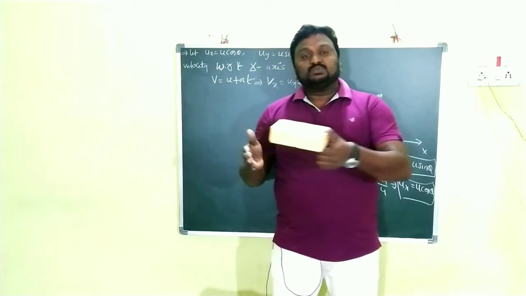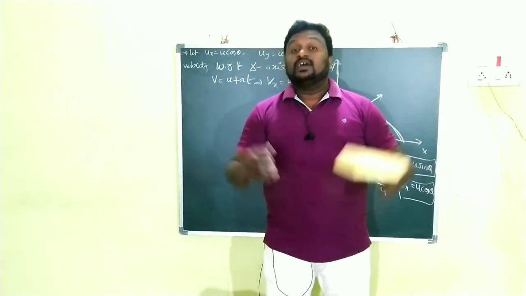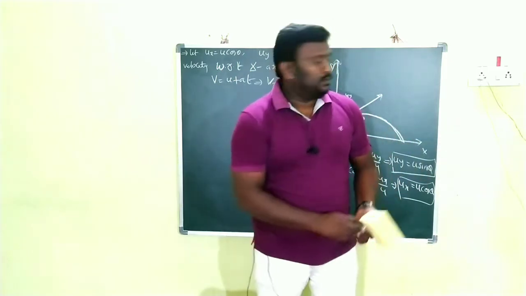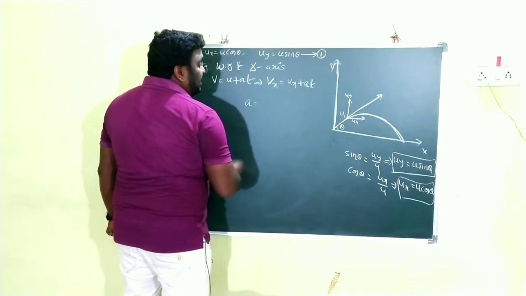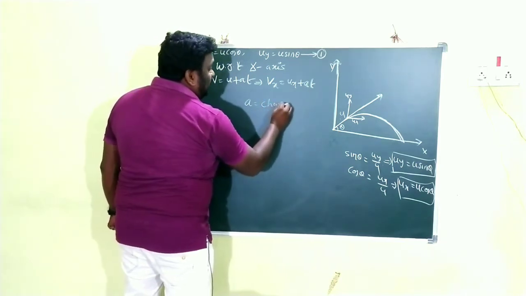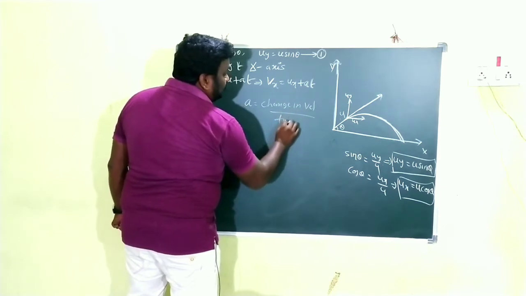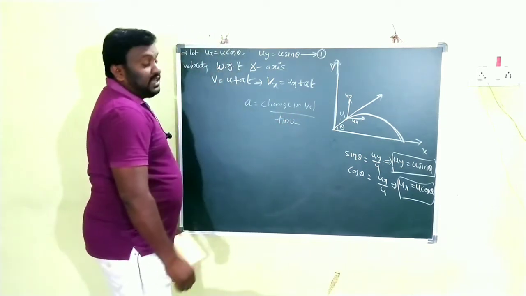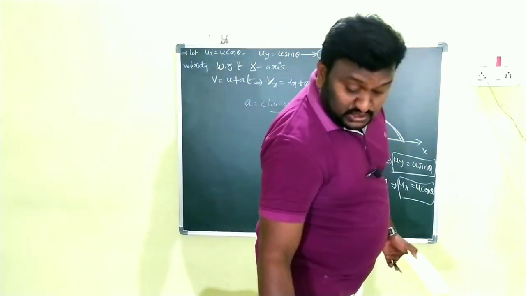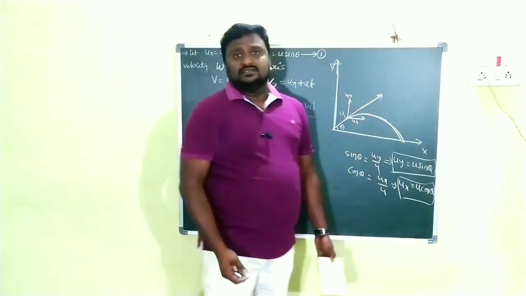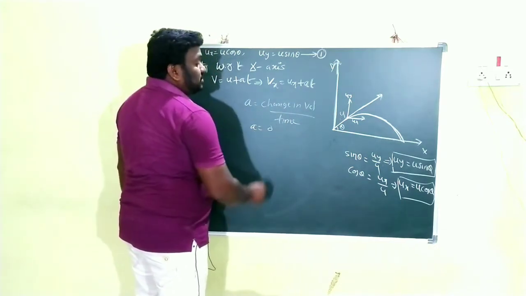When the body is moving with uniform velocity along one particular axis, its acceleration becomes 0, because, as all of you know, acceleration is equal to change in velocity by time. When the body is moving with the same velocity, there is no change in velocity. Change in velocity is 0, that means acceleration is also 0.